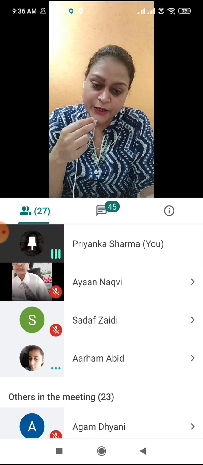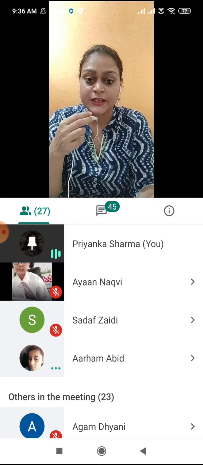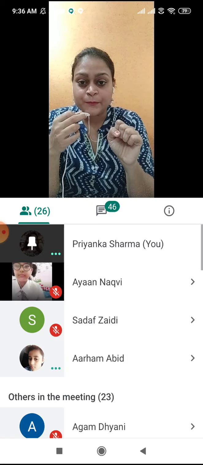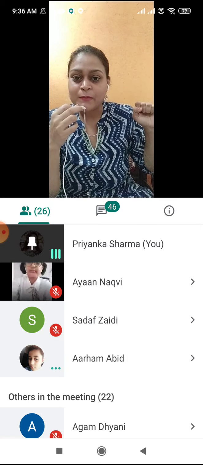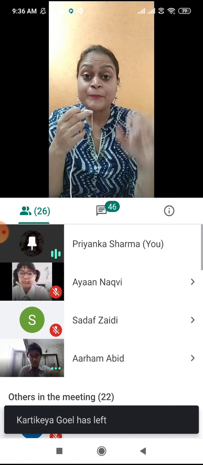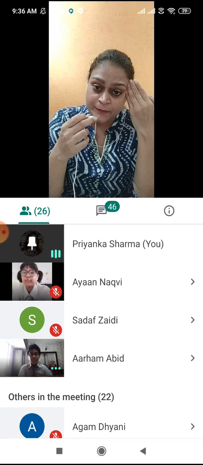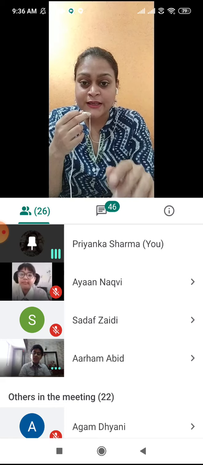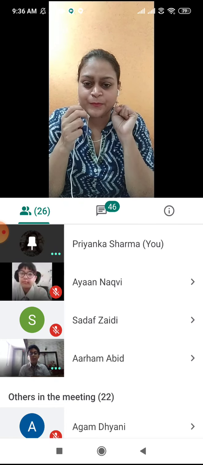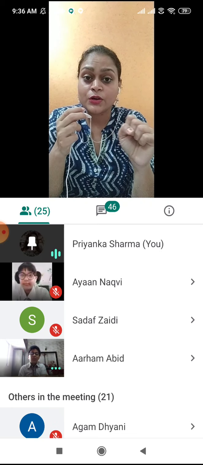Reflex actions we are going to study further in this chapter, reflex action in the nervous system. Reflex actions are sudden actions. When you touch something very hot, immediately you remove your hand back. These types of actions are controlled by the spinal cord. These actions do not reach the brain. As soon as you touch the hot iron or hot vessel, you remove your hand. When you sneeze, your eyes close automatically. So these are the actions controlled by the spinal cord.